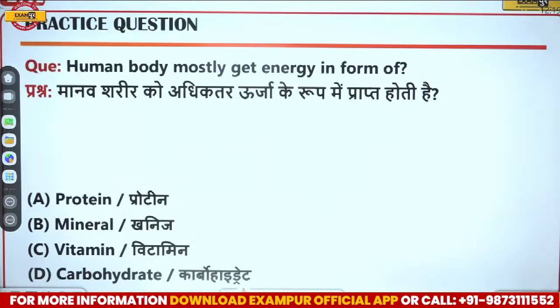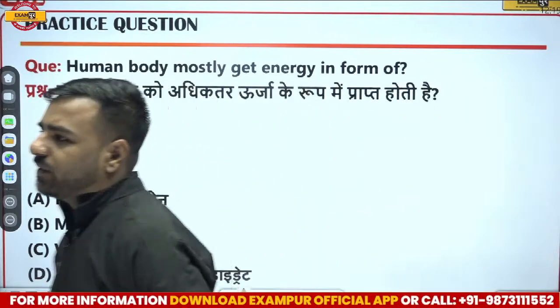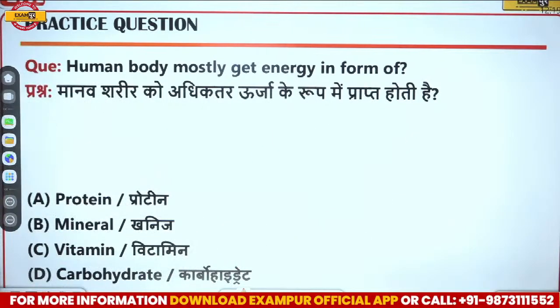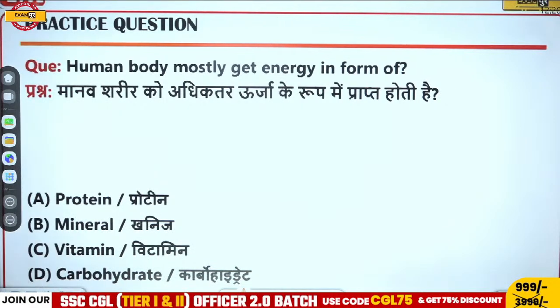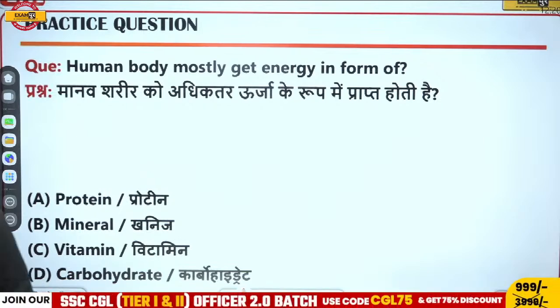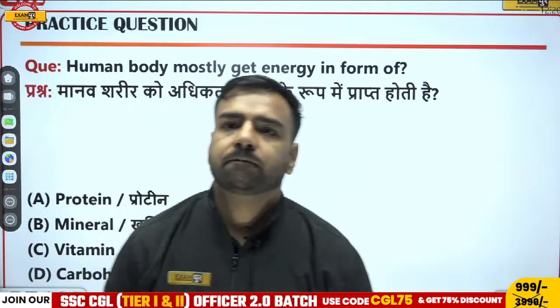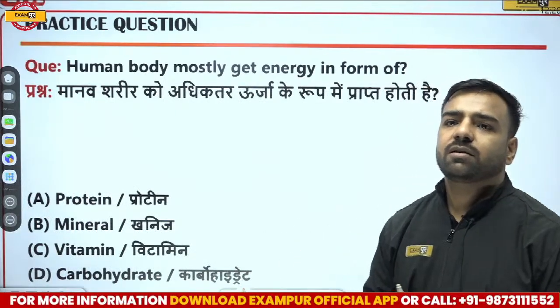Next we have, the human body mostly gets energy in the form of what? So we have protein, mineral, vitamin, carbohydrates. What do you think? What would be the perfect answer over here? Avan and Vinod and all the other candidates who are there in the session, waiting for the answer. What is the correct answer over here? Human body mostly gets energy in the form of what?